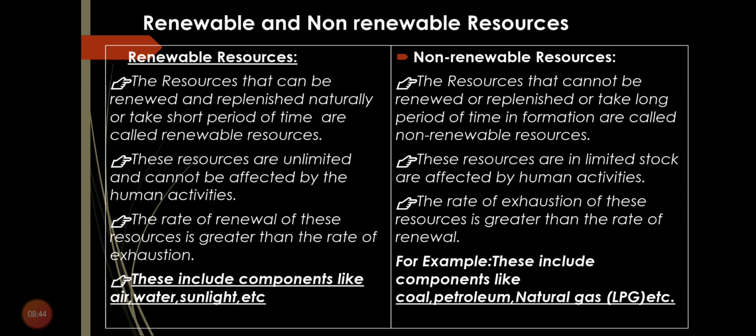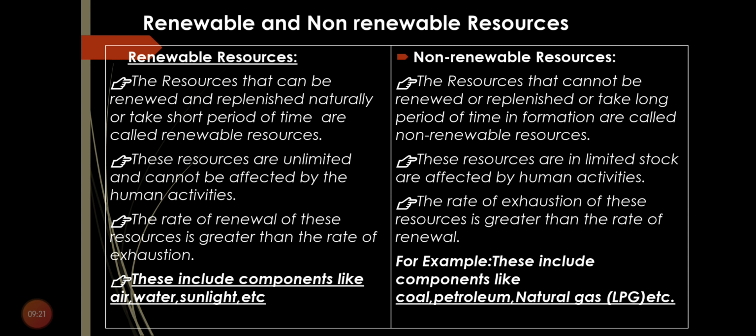Now the next type is renewable and non-renewable resources. That means on the basis of renewability, that is replacement, the resources are divided into two types, renewable and non-renewable resources. You know the meaning of the word renewable. Renewable means renew, that after consumption, we can again get back those resources. So, first we will read about the renewable resources. The resources that can be renewed or replenished or replaced naturally.